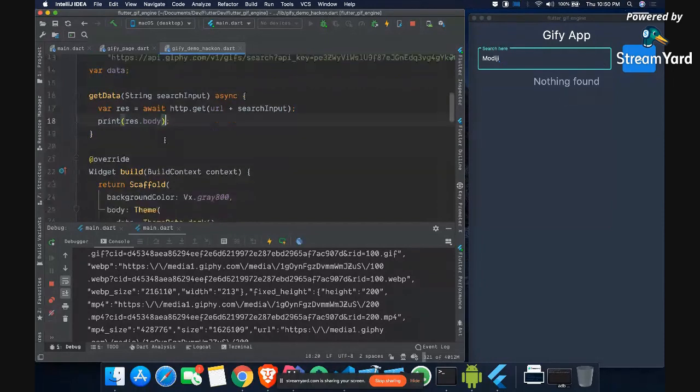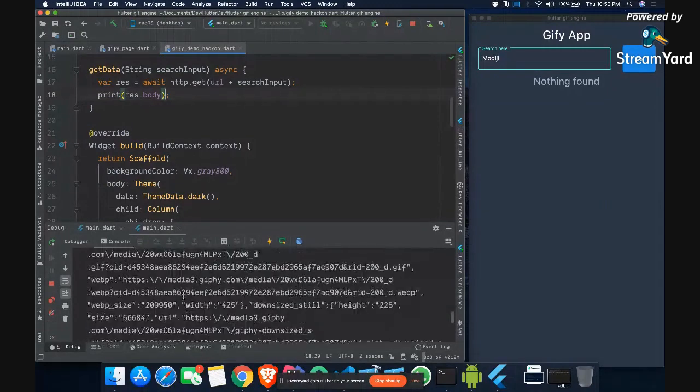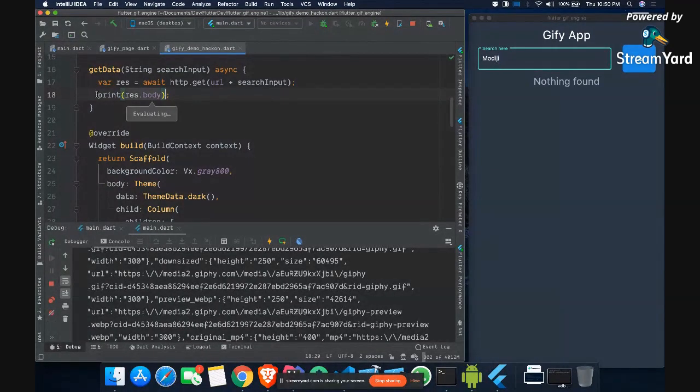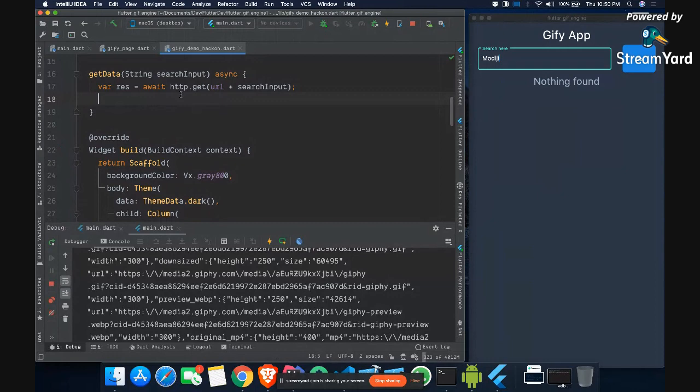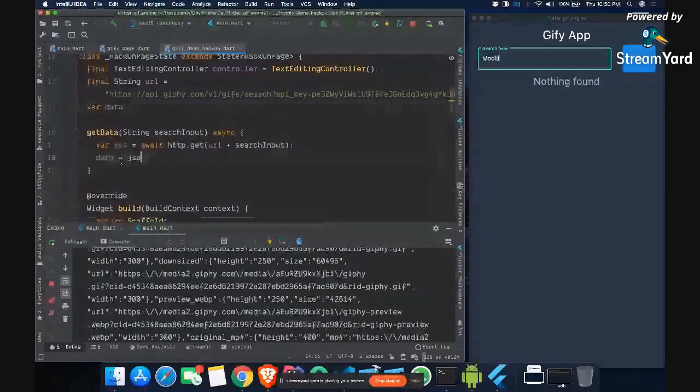So what we want, first of all, this data is in string format. Okay, it is totally string. So that's what we are printing. Like this body is string. So first of all, we have to parse it so that we can make a map out of it, where we can actually access these properties, right? So for parsing it, we want this data. I can say data is equal to, we have something called JSON decode. JSON decode can do the decoding for us if we provide the body here. So we can say res dot body.